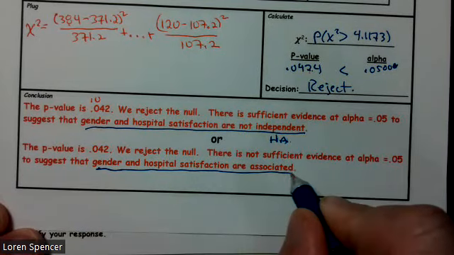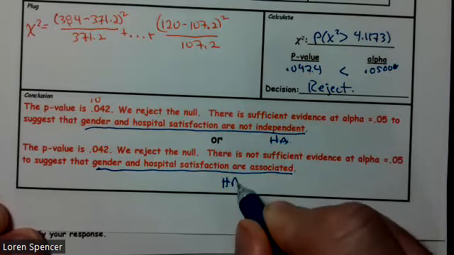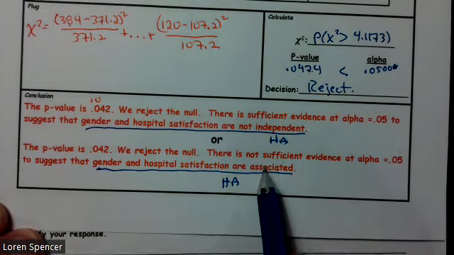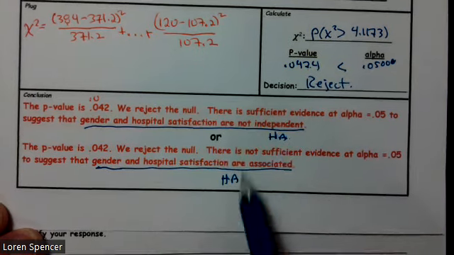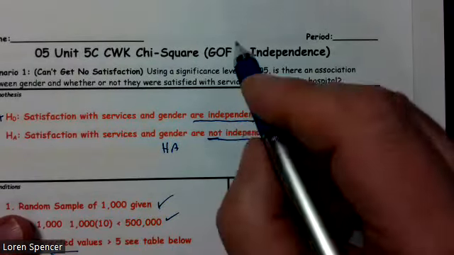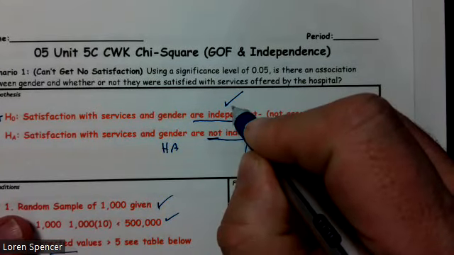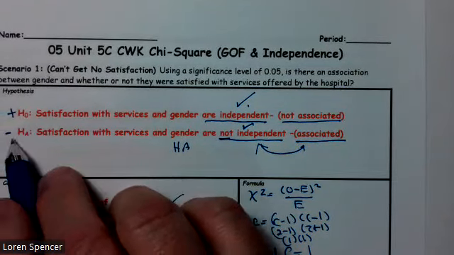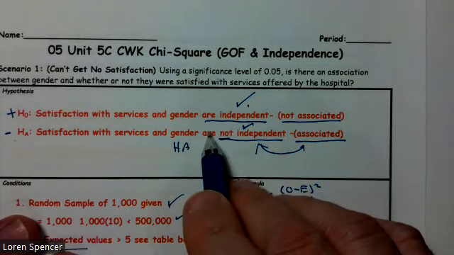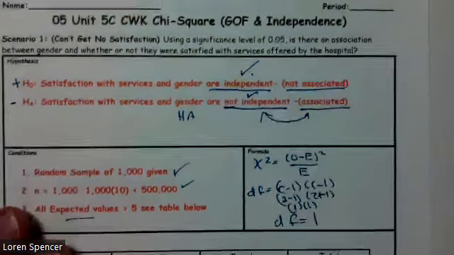Once again, I just restated the HA. Now, whichever way you choose, if you choose to go are not or are, do it every single time so you don't confuse them. But up here, you have to have independent for the positive statement, and you have to say not independent for the negative statement of the HA. The H0 has got to be a positive statement. The HA has got to be a negative statement.